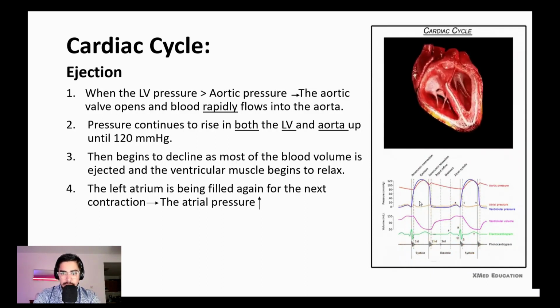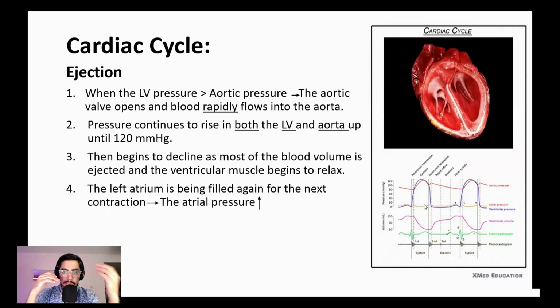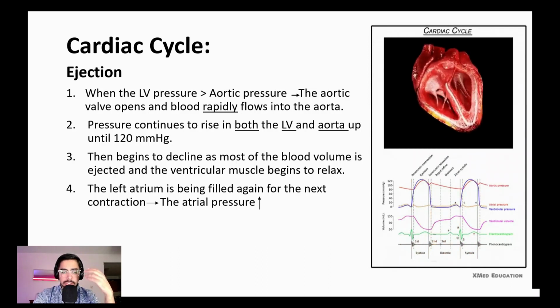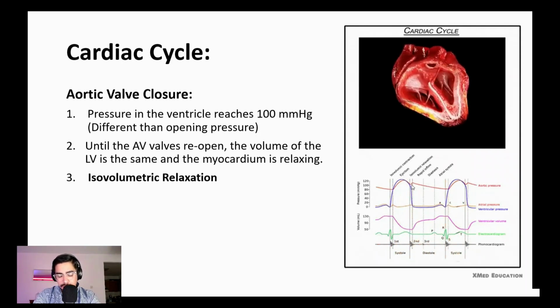The other factor you need to know about this part is that during the whole contraction, blood is coming to the atrium from the lung to fill it and help fill it for the next contraction. So the atrial pressure goes up, as you see here. There is a slight increase in the atrial pressure. Then the aortic valve closes. As I mentioned, after this ventricular contraction ends, the aortic valve will be closed.